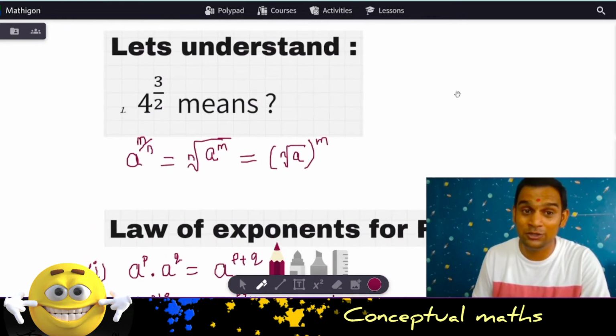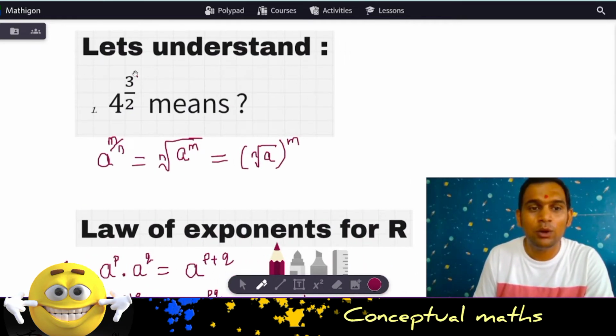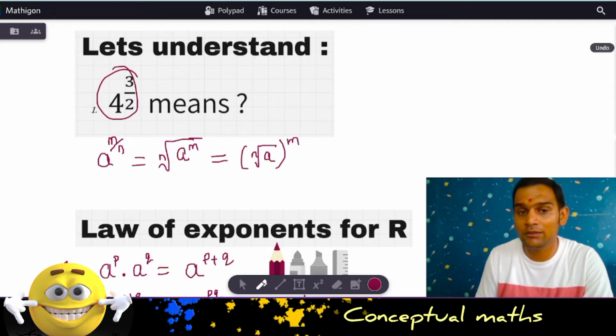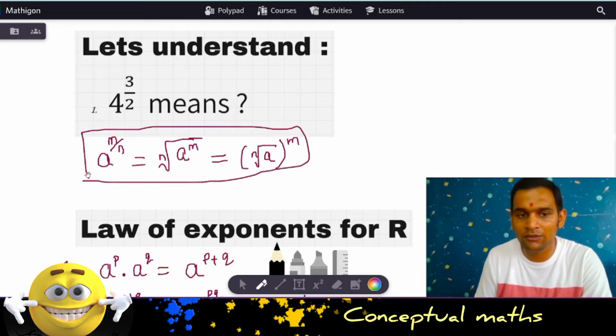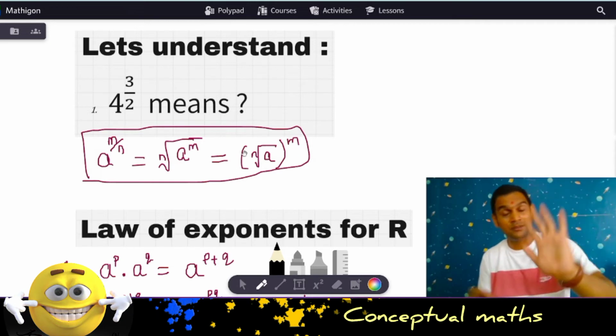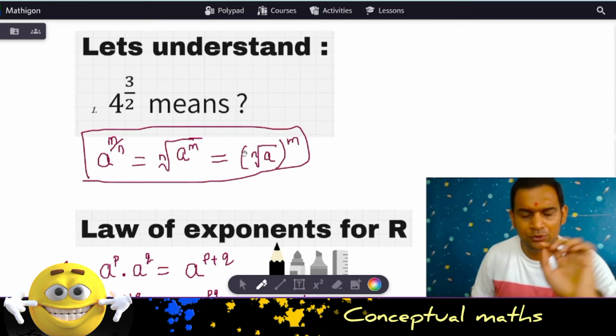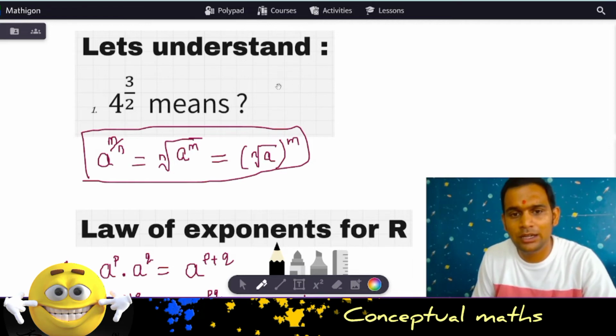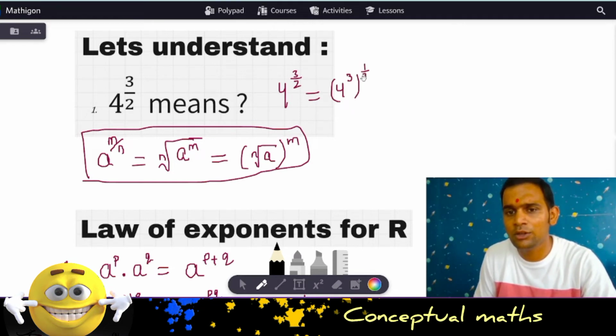But before that, we need to understand one very, very important thing. Now, what is the real meaning of 4 to the power 3 by 2? What does this mean? So now we give this with a formula. If you have a to the power m by n, what is the meaning of that? Either you take the nth root, and inside the root we have a to the power m, or it's the other way around. Now why is that? We will try to understand that very carefully. So please focus. Now 4 to the power 3 by 2, can I also write it as 4 to the power 3 times 1 by 2?